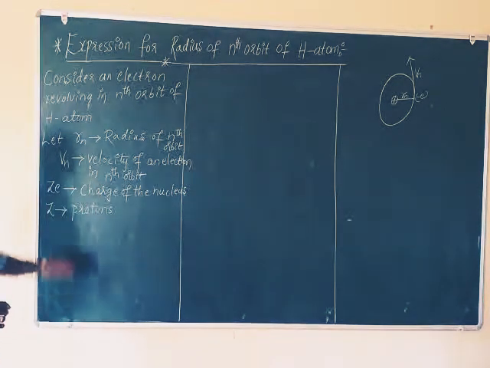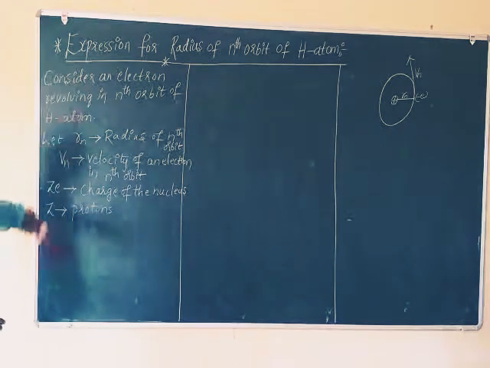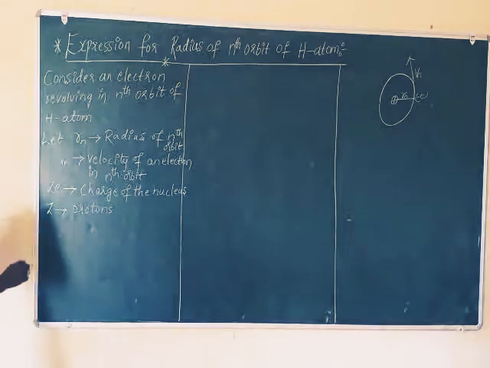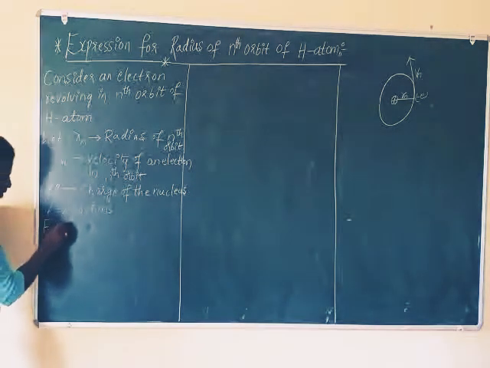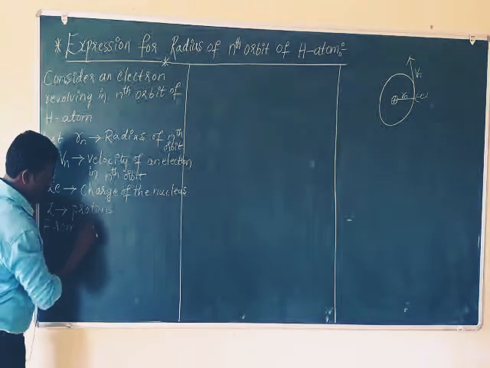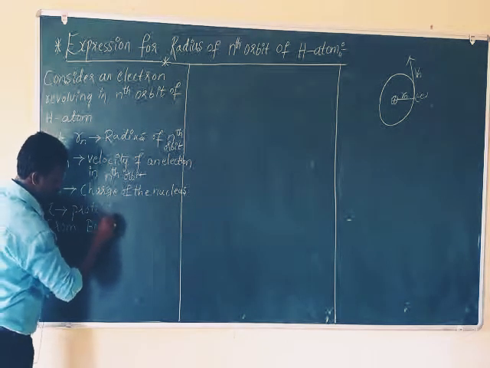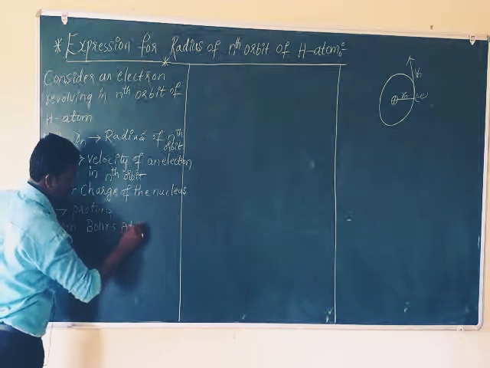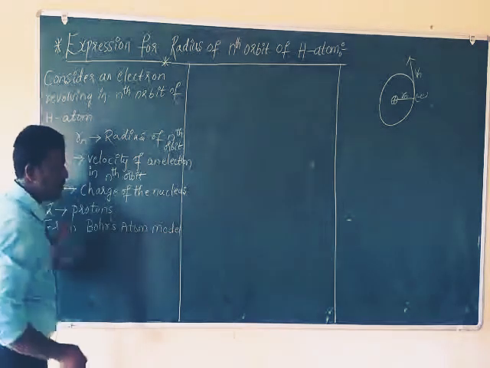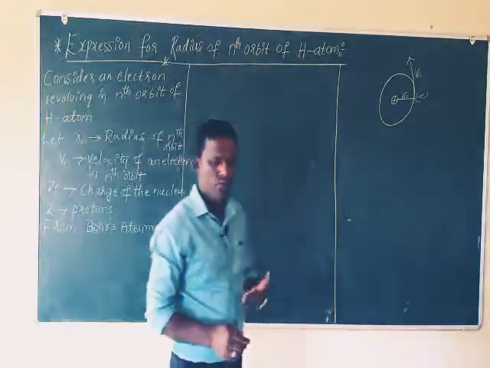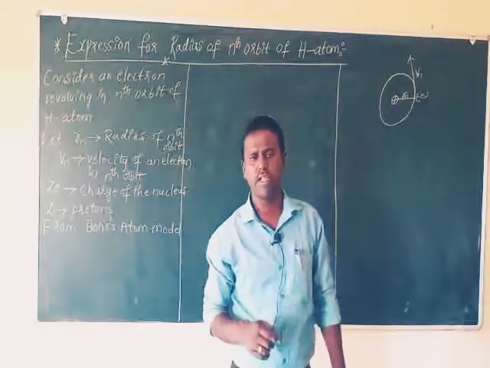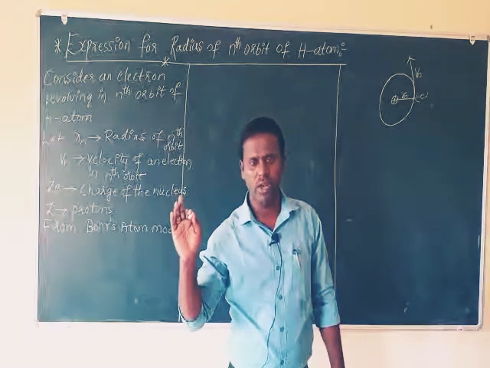So the expression for the radius of the nth orbit of the hydrogen atom is calculated by using Bohr's atom model, from the first postulate of Bohr's atom model.